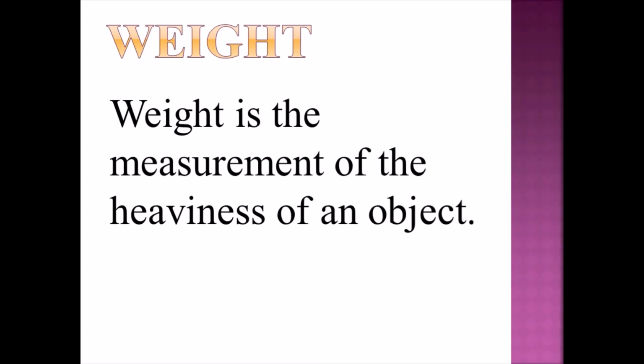The third main important thing that we measure is weight. Weight is the measurement of the heaviness of an object. It is independent of size. Let's take an example of a peacock feather. It's big. Whenever you see it, a peacock feather is so big, but it is lighter than the weight of a cricket ball. Yes, the cricket ball is small, but the weight of the cricket ball is heavier than the weight of the peacock feather. Got it?